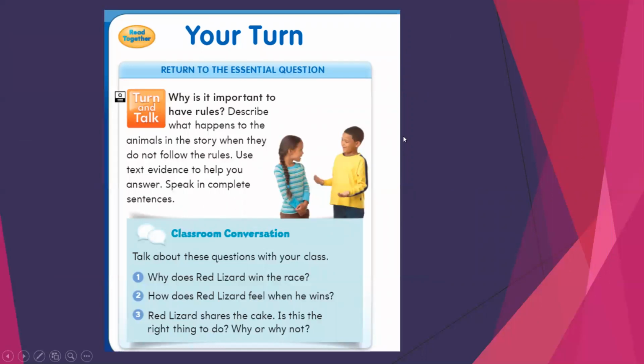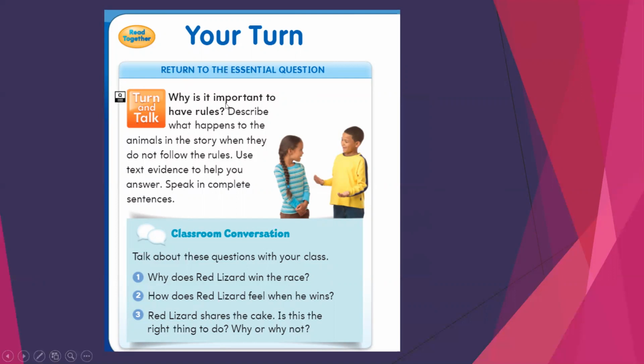So the theme of this story or topic is to follow the rules, or citizenship. What's the relation here? If you follow the rules around you, you will be a good citizen, a good support to your country, and the one who will develop your country.